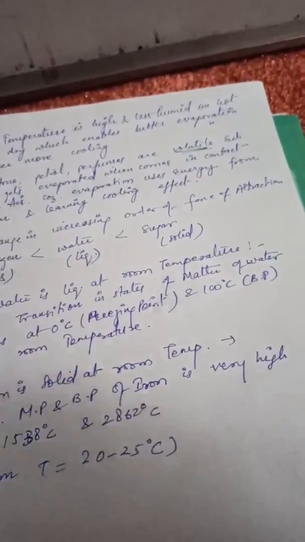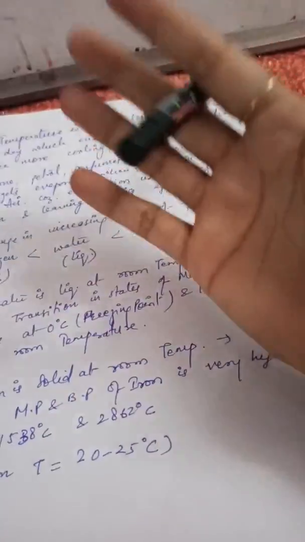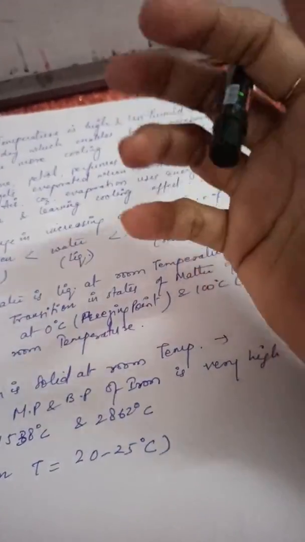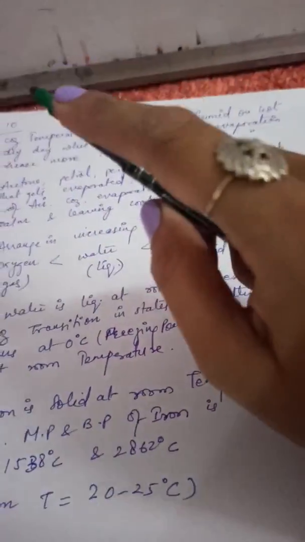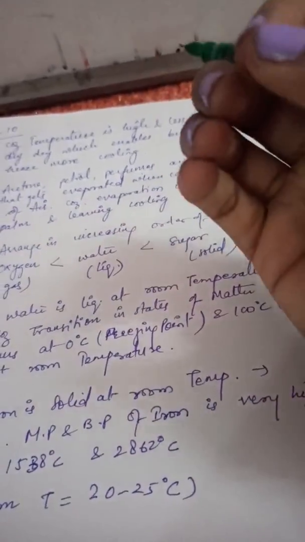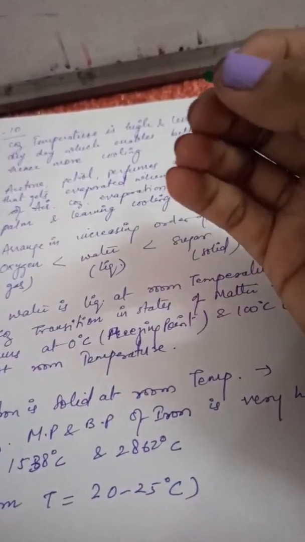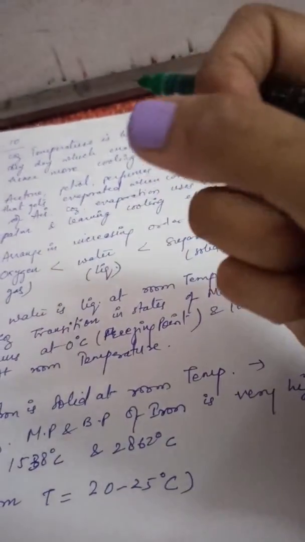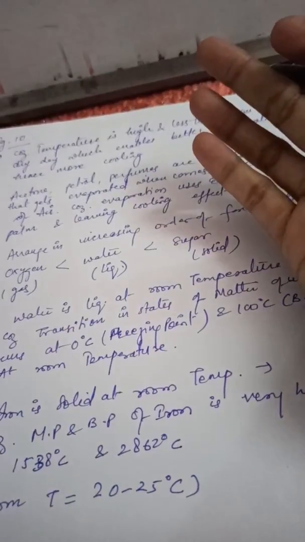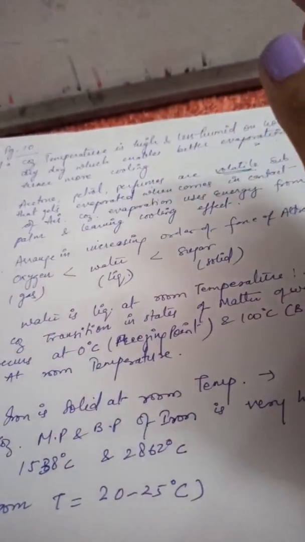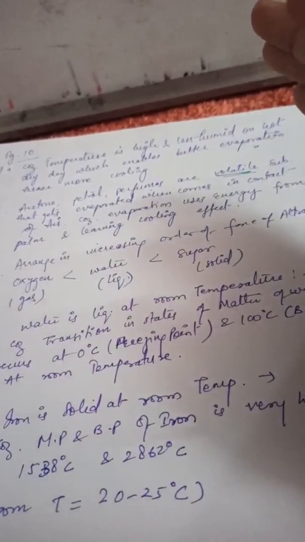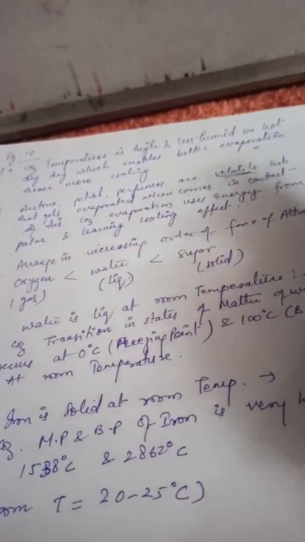The same thing happens when we keep ice on our palm. Ice absorbs all the energy of the palm and leaves a cooling effect. It will convert gradually from solid into liquid state.